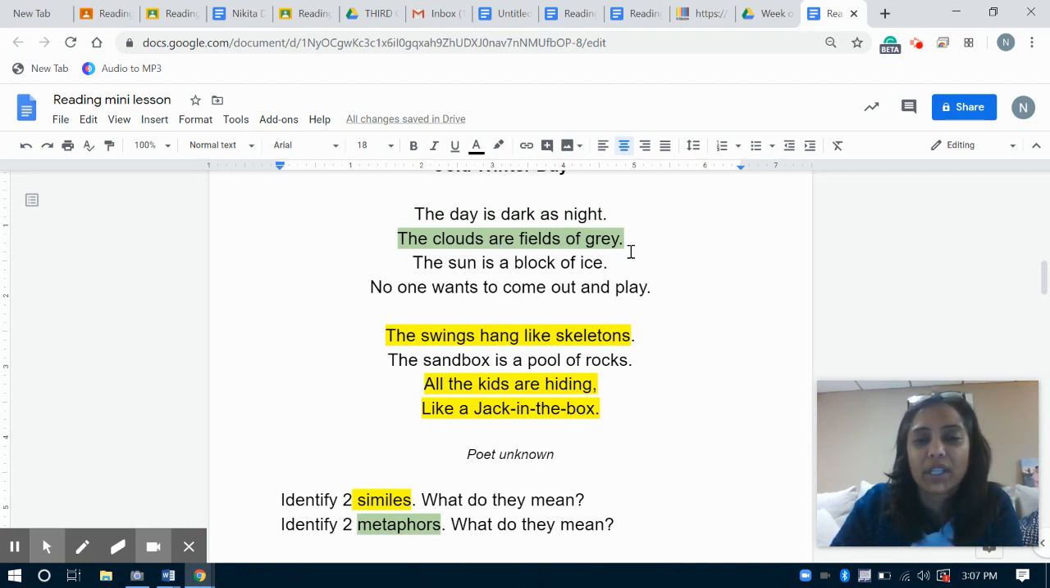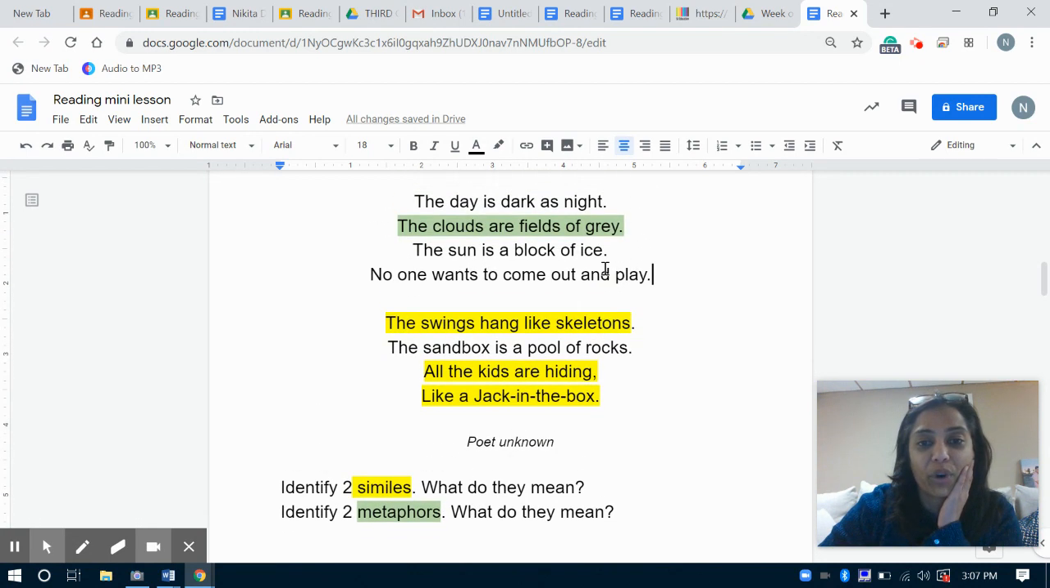Well, have you ever looked up at the sky and seen lots and lots of patchy gray clouds? And we can kind of imagine that if we look out onto a field, we might see patches of not clouds, but grass. And so now comparing patchiness, right? In the sky, the clouds are fields of gray. Fields, right? So looking at that comparison, and we're looking at the word are here, that's what makes it a metaphor. Okay.